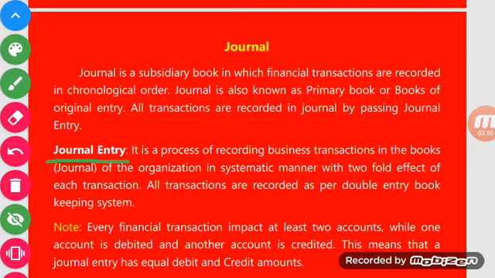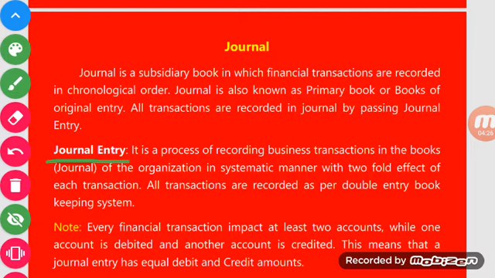As I told you in the last video, every transaction affects a minimum of two accounts, that is called the twofold effect. Out of these two, one account will be debited and the other will be credited. So all transactions are recorded as per the double entry bookkeeping system. To record business transactions we use the double entry book system.